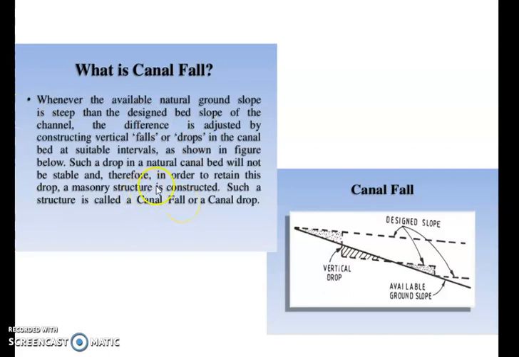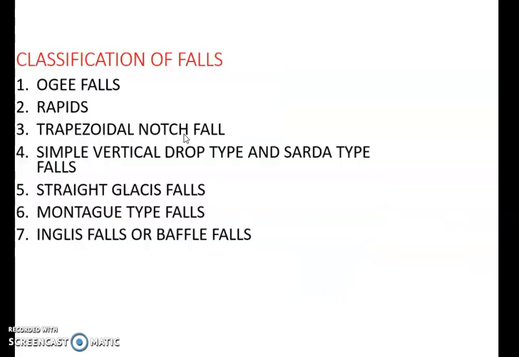Now this structure, if we simply construct a drop, it is not stable. Such a drop in a natural canal bed will not be stable, and therefore in order to retain this drop, a masonry structure is constructed. Such a structure is called a canal fall or canal drop. Now I hope it is very clear what a canal fall or drop is.